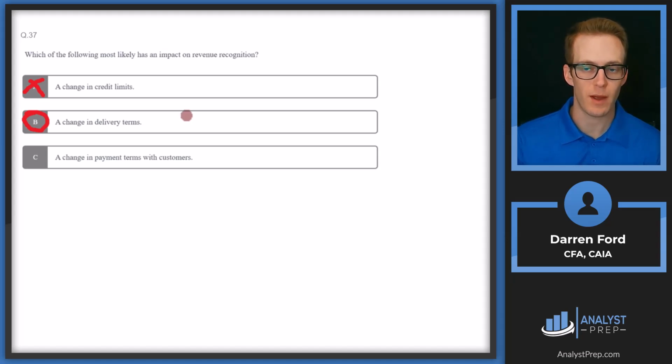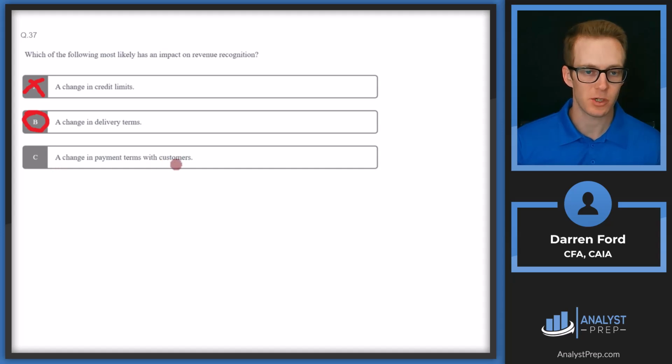If the revenue is recognized when the engagement starts versus when I provide advice or some type of service to you, that's going to impact when revenue is recognized. Or in the case of physical products, the revenue recognition could happen at the point of sale or once the item is delivered, if it needs to be delivered, something like that. So a change in those terms is going to change when revenue is recognized.